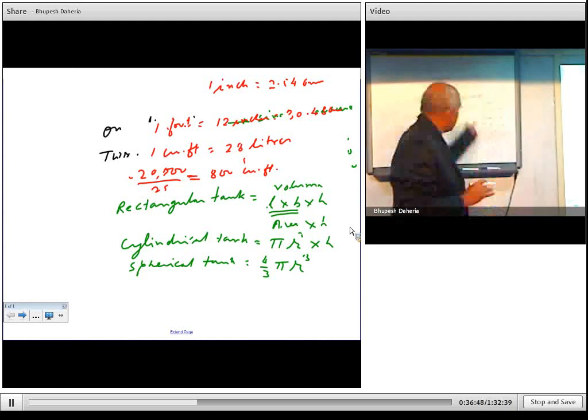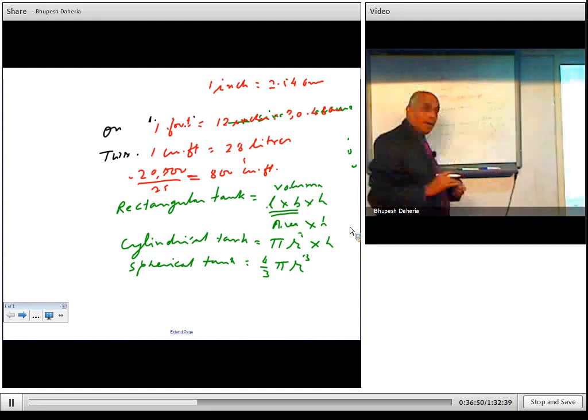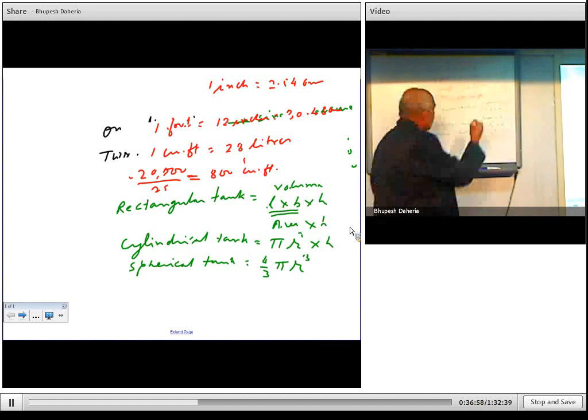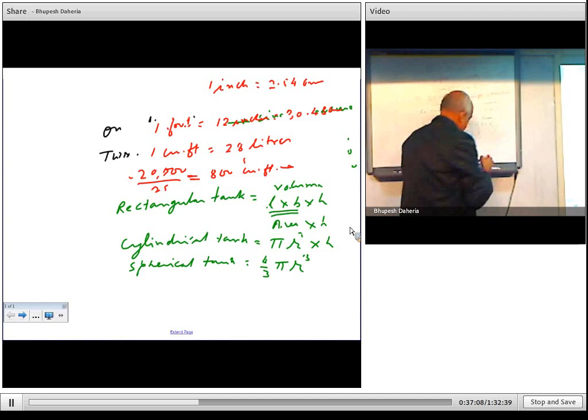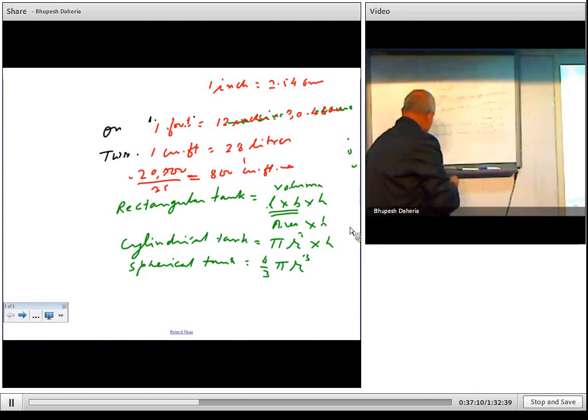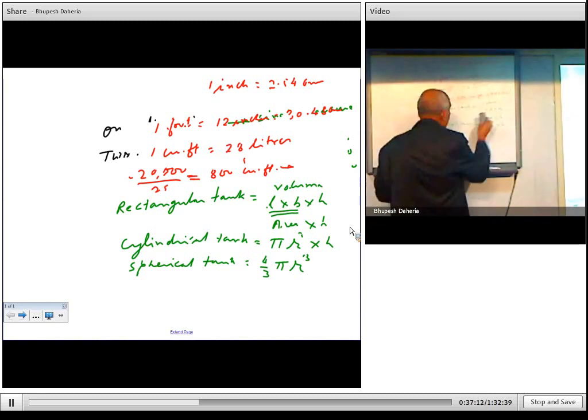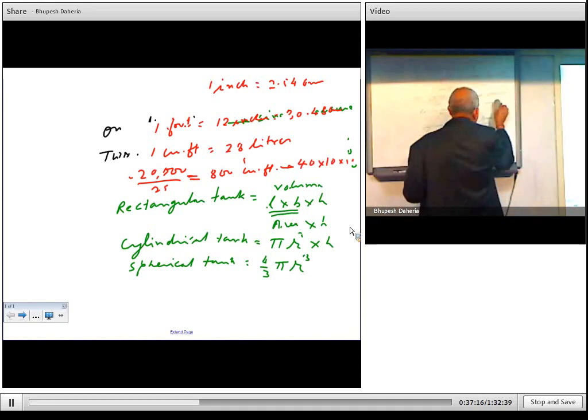So then now you want to do dimensions. Now you want 800 cubic feet. Supposing you want to do three dimensions, I can take it as say 40 by 10 by 10. Sorry, 40 by 10. Okay, sorry. So supposing this 800 cubic feet, I can take it as say okay 20.